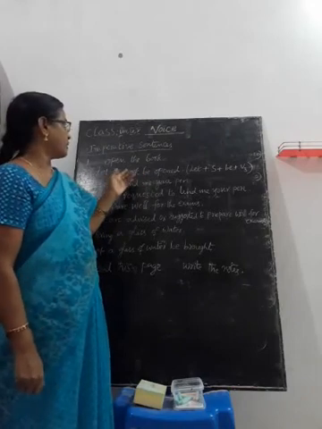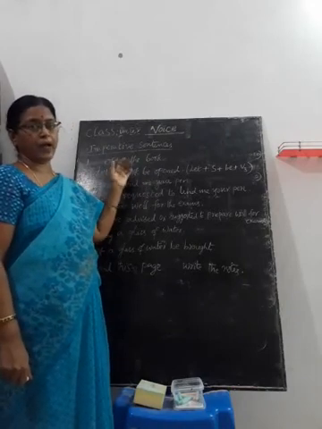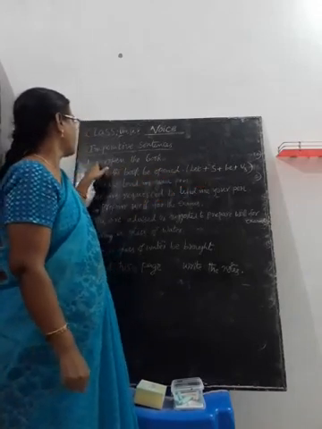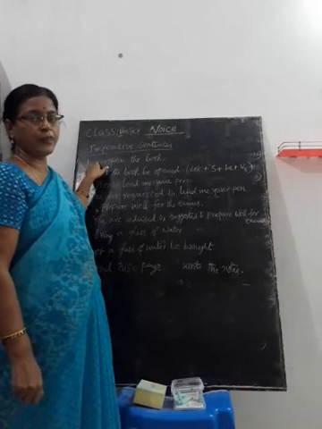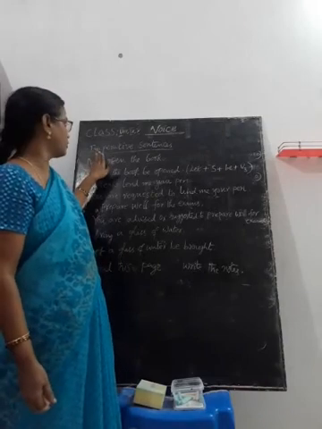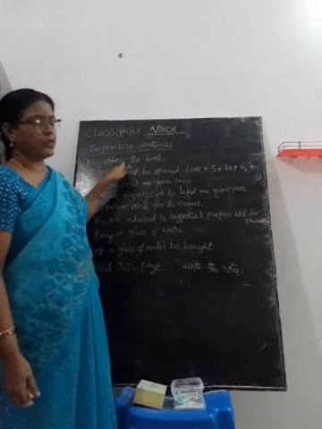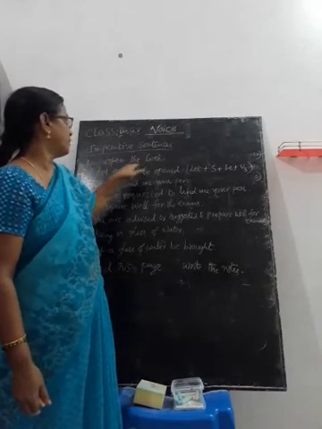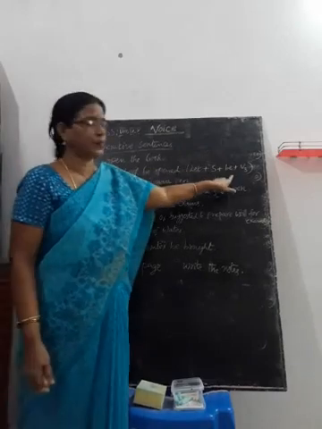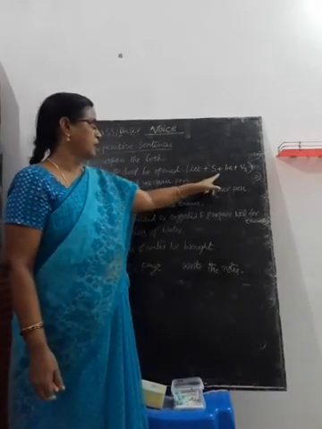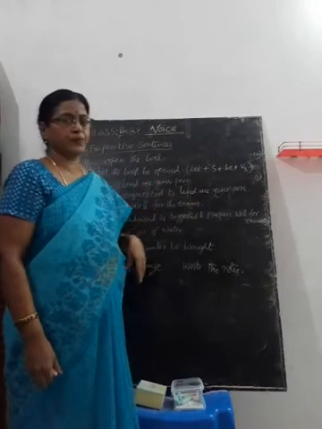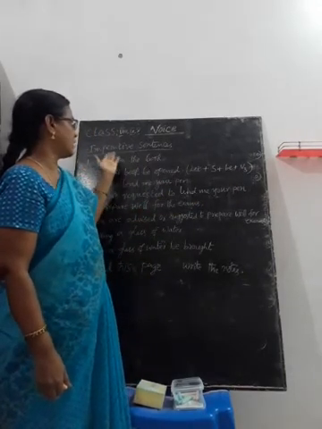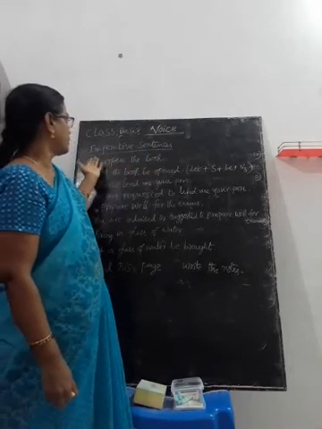For changing an imperative sentence from active to passive, we have to follow this structure: Let plus subject plus be plus V3. Open the book already means you open the book, but we should not write you. It starts with the main verb. In the active voice, open is the verb and the book is the object.